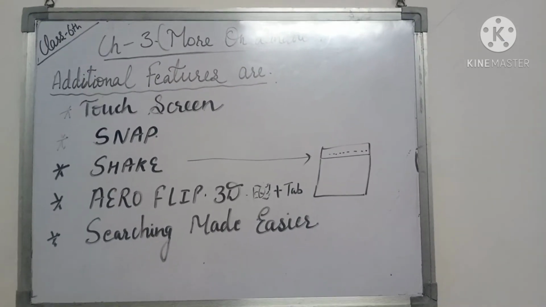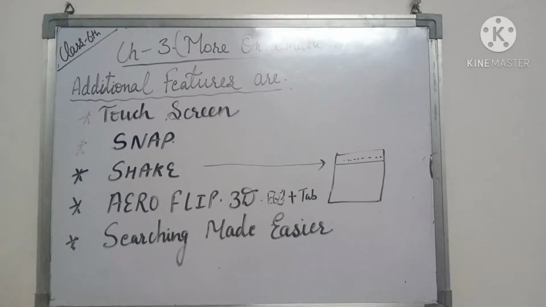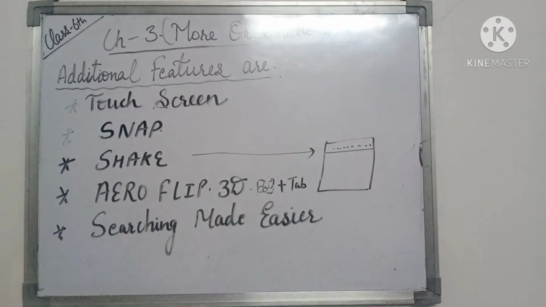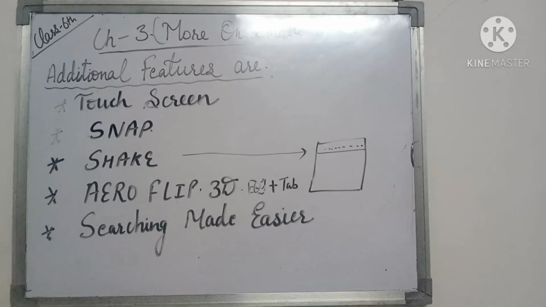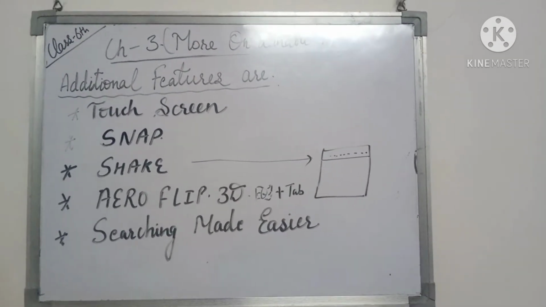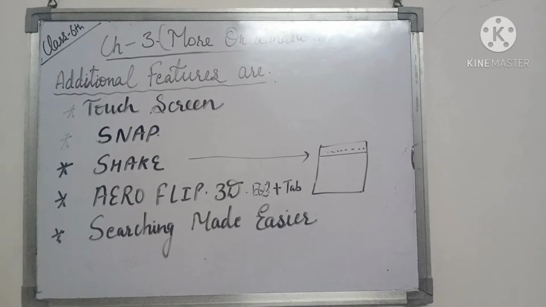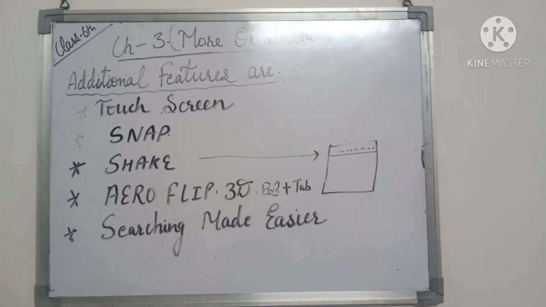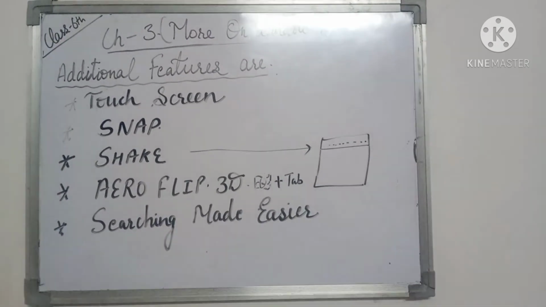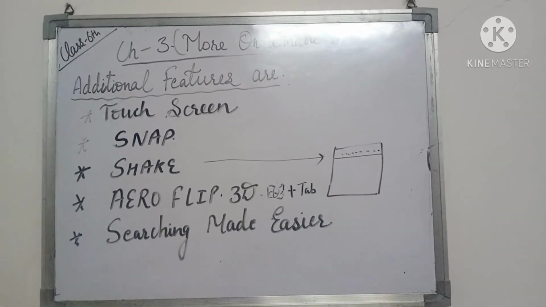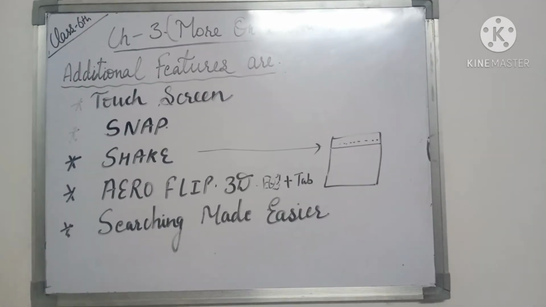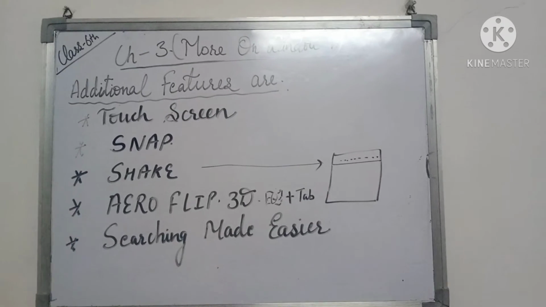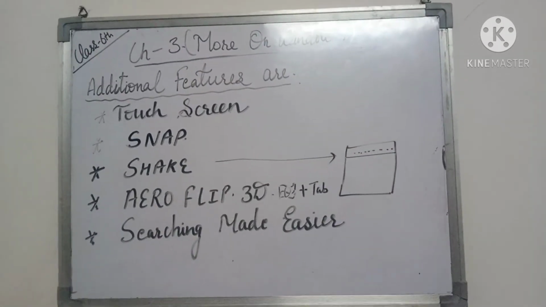As you will shake your mouse, all the other windows that are opened on the screen will not be displayed there. They will be gone off from your screen. So this is the shake property. With the shake property, it will show only that window on which you are shaking your mouse, and the other windows will not be shown on the screen.